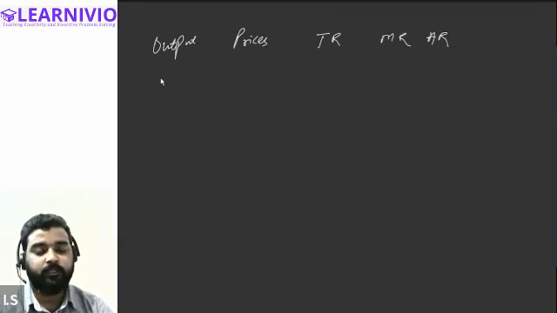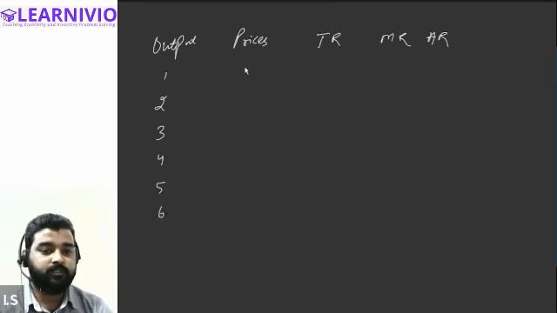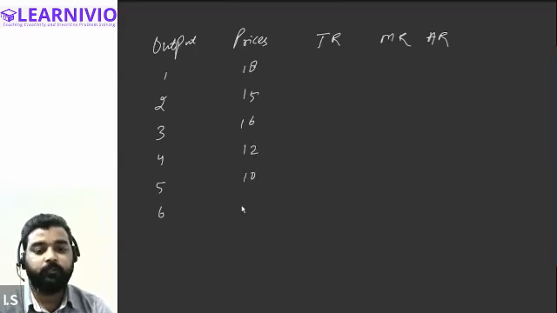Let's say the quantity is 1, 2, 3, 4, 5, 6, and prices are 18, then 15, then 16, then 12, and 10, and then